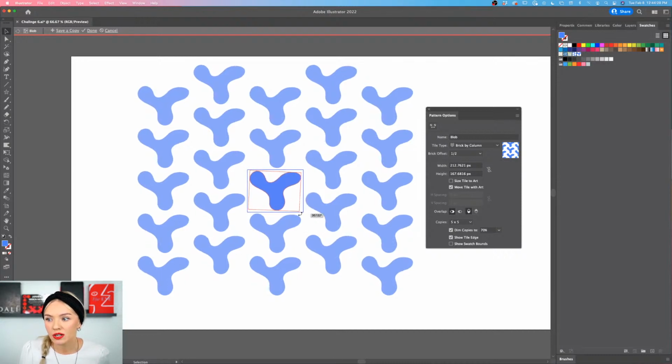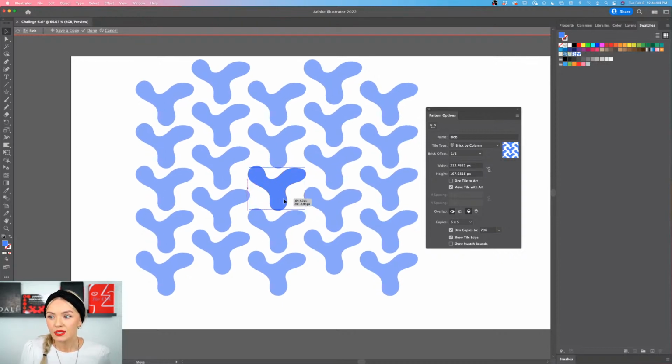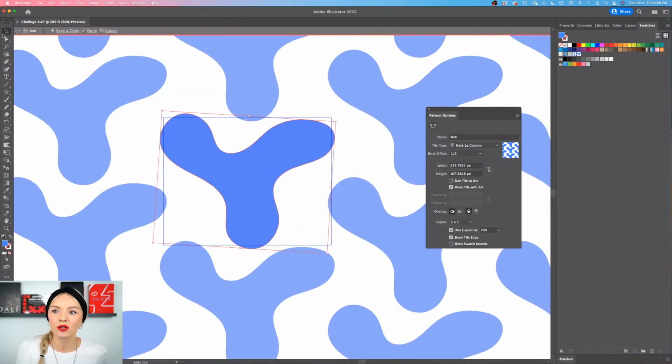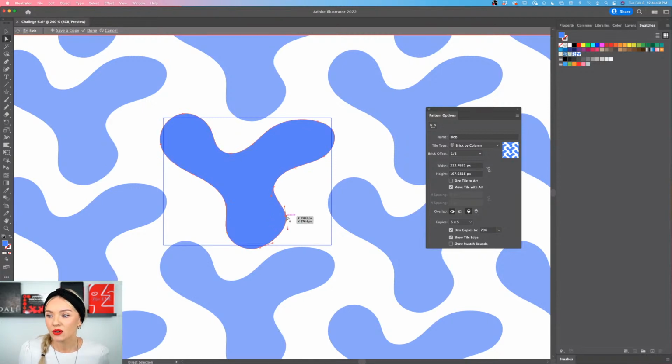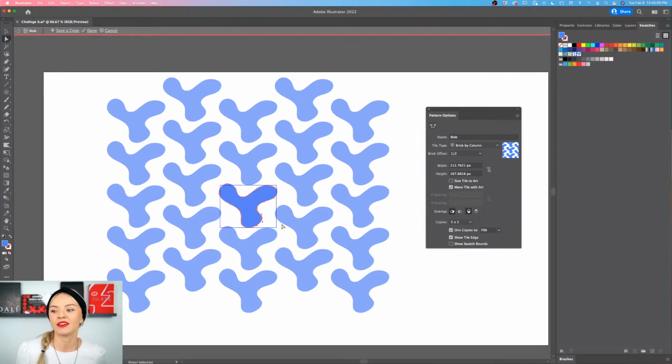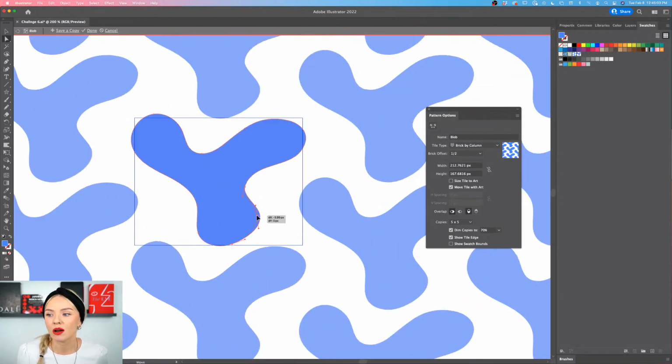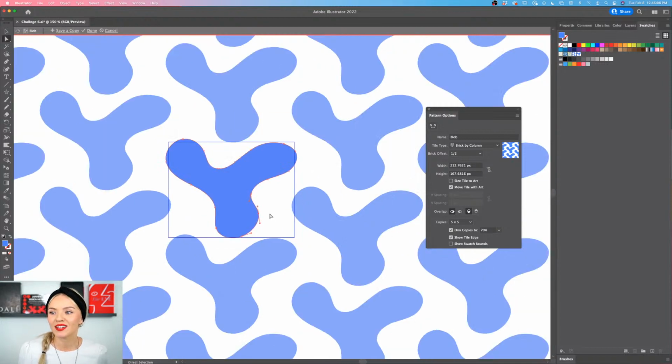So maybe let's turn it back a little bit to this direction, and maybe we want to make it a little bit bigger. So here you can play around. In the same way, you can also go into the direct selection tool and you can play around with these exact points. So if you see, hey, you know what, this is kind of really close to the other object, you can still change the way the object curve flows by using the direct selection tool right here. Okay, so this can help us create a more balanced pattern by adjusting the object itself, right? So feel free to do that as well.